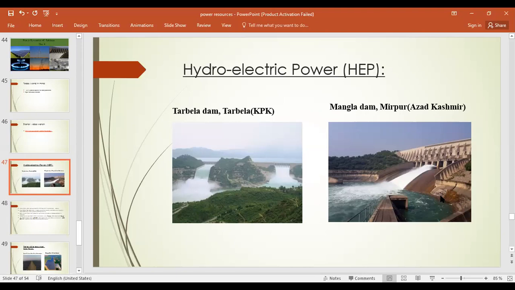Other than that, for the water we need a steep slope. There is a limitation. There are some physical factors that are needed basically to generate electricity, right?